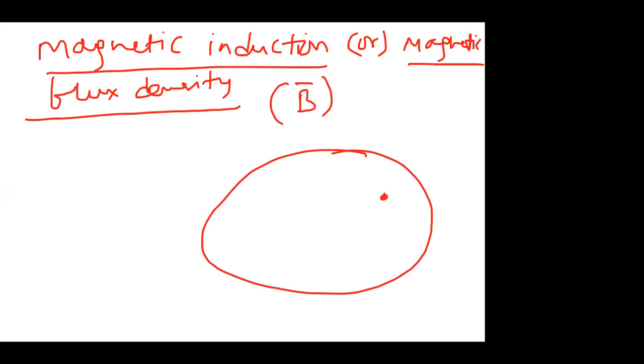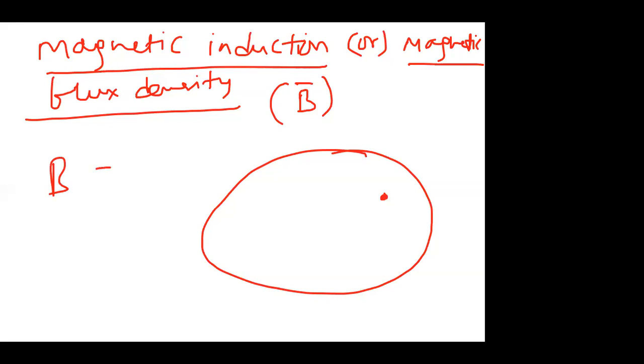The magnetic field strength at this point is defined by the force experienced. We call it B, the magnetic induction field strength. It is denoted by B.